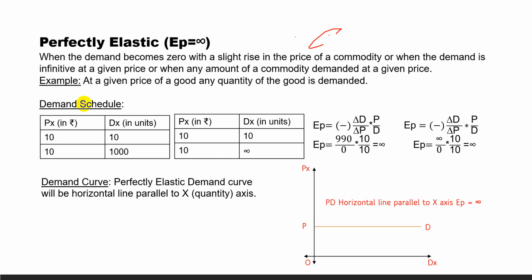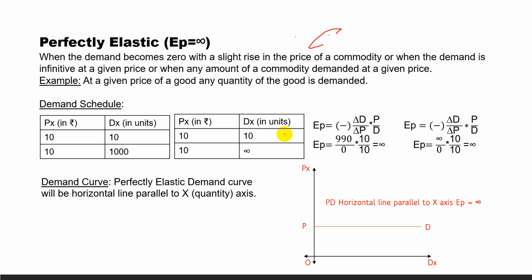See, the price at a given price is constant, 10, quantity demanded 10 to 1000 units. EP is equal to, the formula is change in demand divided by change in price into original price divided by original demand. What is the change in demand?